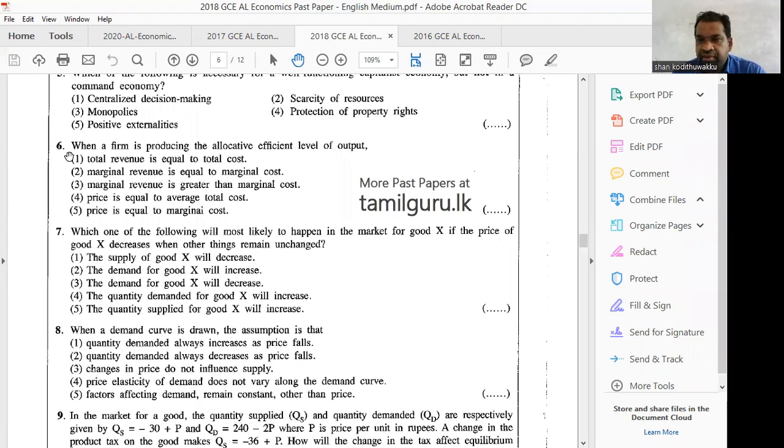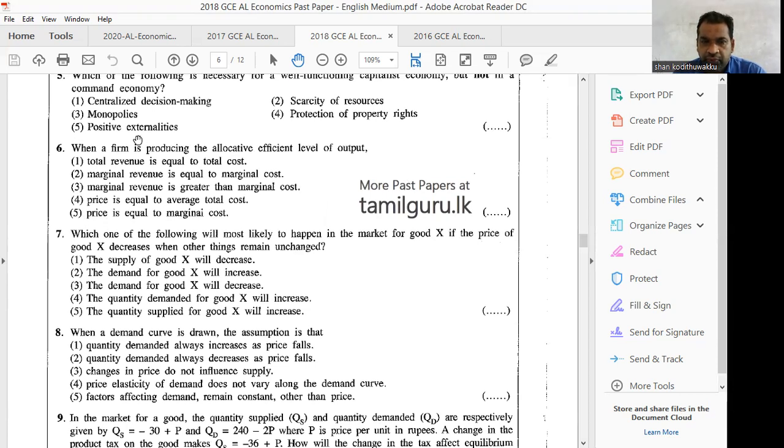Right. Question number 6. When a firm is producing the allocative efficiency level of output, P equals MC. Allocative efficiency means that the economy produces what society most wants. That is allocative efficiency, so the marginal cost MC should be equal to price. Then the 5th answer is the correct answer: price is equal to marginal cost. If you know what allocative efficiency is, you can easily find the answer.